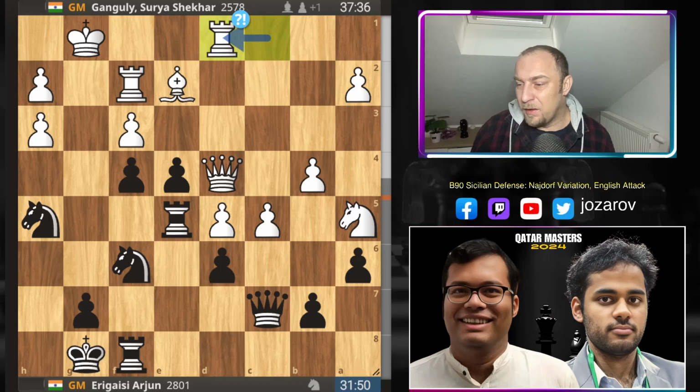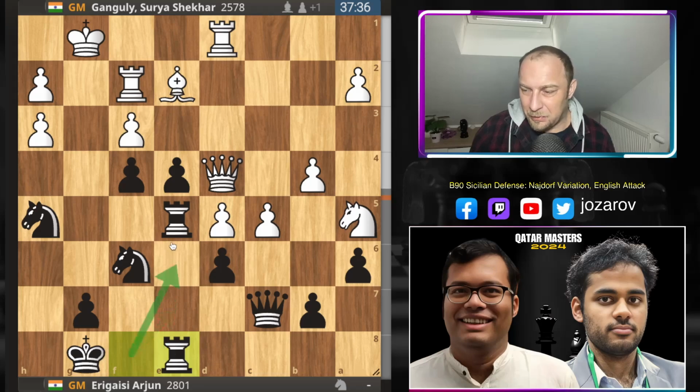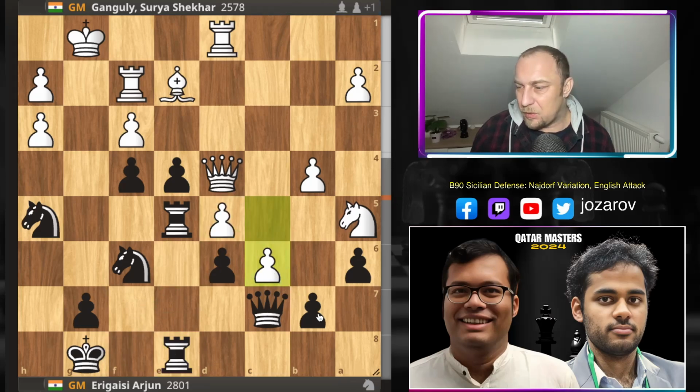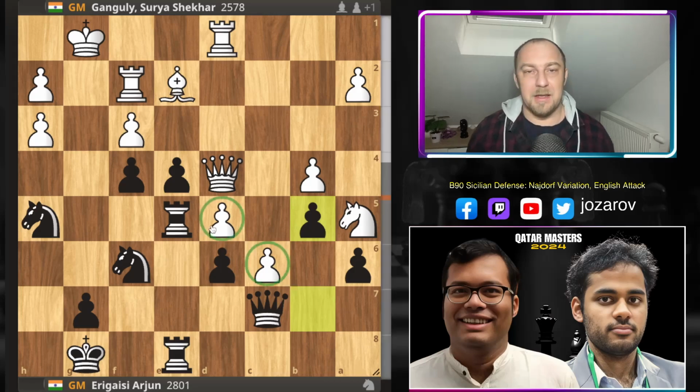But after rook to d1, what Arjun played now is of course d takes e5, although maybe rook to e8 is slightly better. You're waiting here for white to make a reaction. If c6 happens, then you have b5, and you stopped somehow the progress of white's pawns.